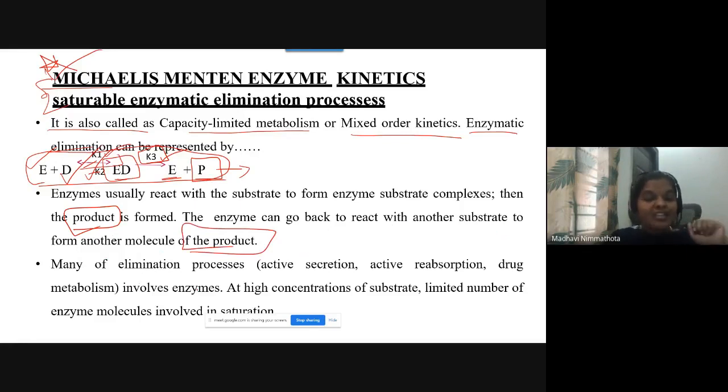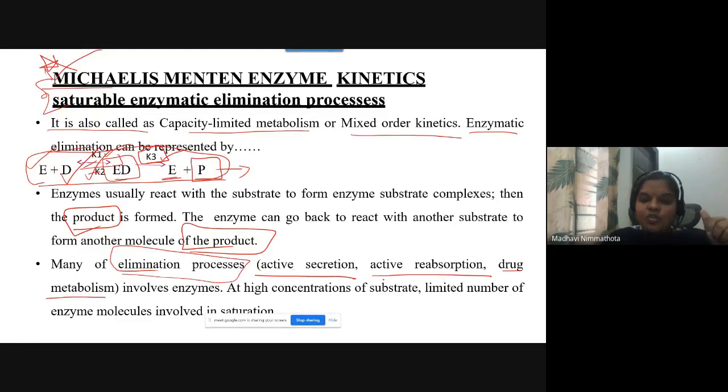Many elimination processes, first, everyone has to know how many types of elimination processes you have. I think you might have studied them under the excretion topic. You have active secretion, active reabsorption, and drug metabolism.